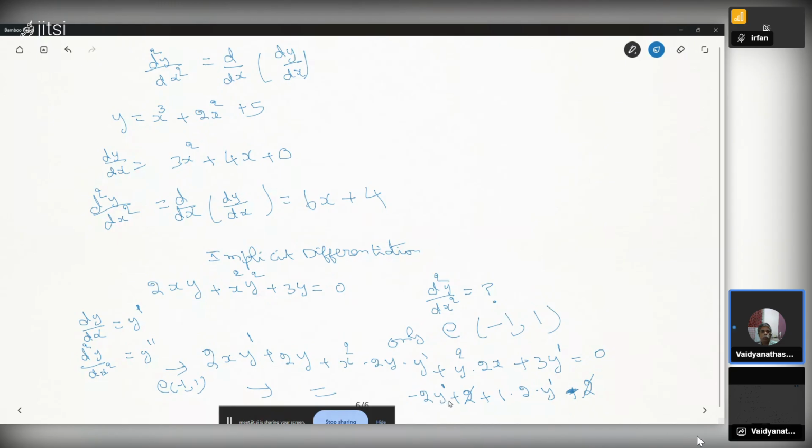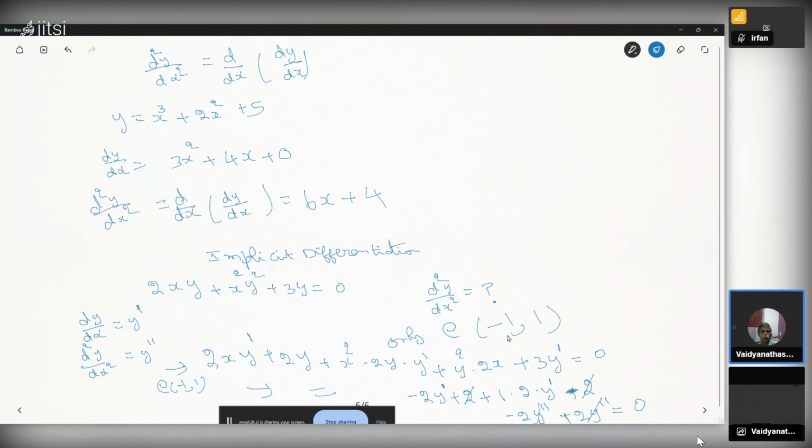So in this equation, plus 2 and minus 2 cancel. And here we have minus 2 y prime plus 2 y prime. If you take one more derivative, this will become minus 2 y double prime, and that will become plus 2 y double prime. So these two also will cancel. It will become 0. So at minus 1 comma 1, d square y by dx square is 0.